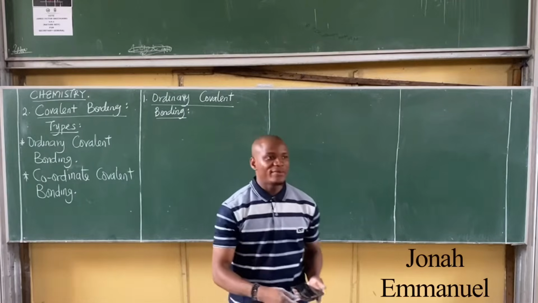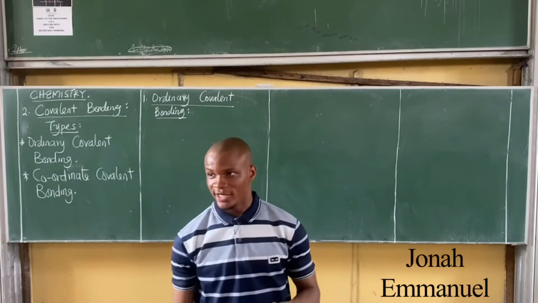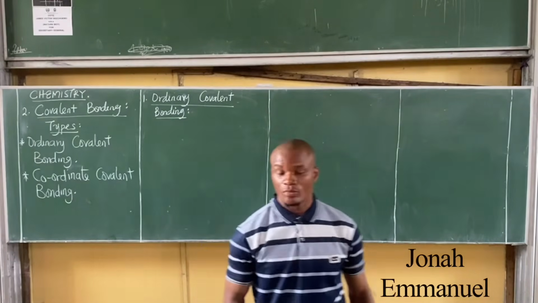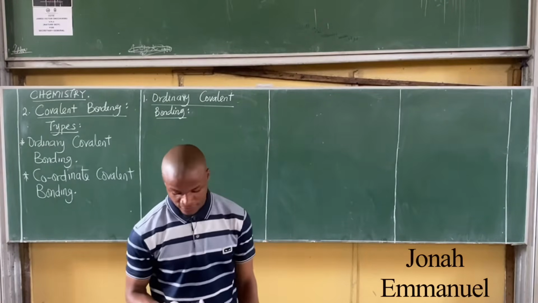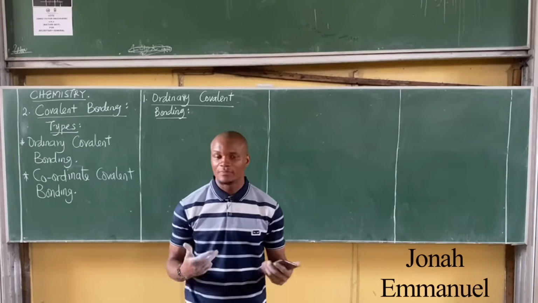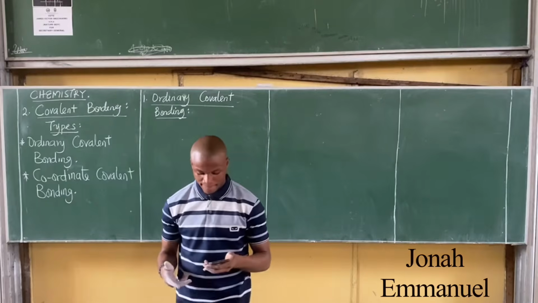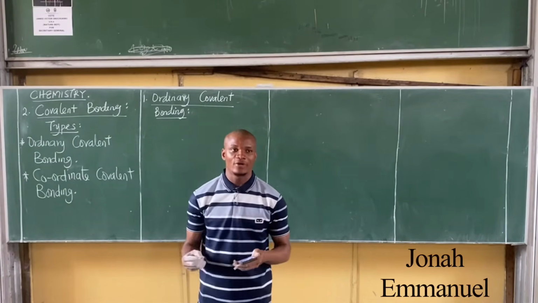There are two main types of covalent bonding. Number one is ordinary covalent bonding. Number two is coordinate covalent bonding. Let's go to the first one very fast. For ordinary covalent bonding, come out.